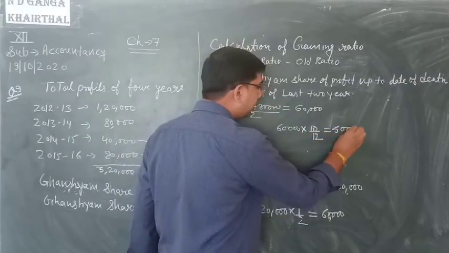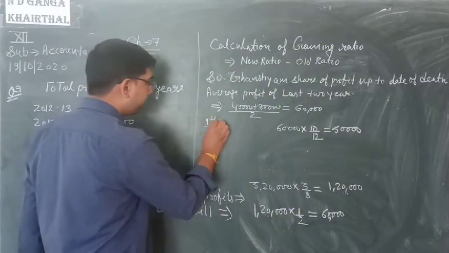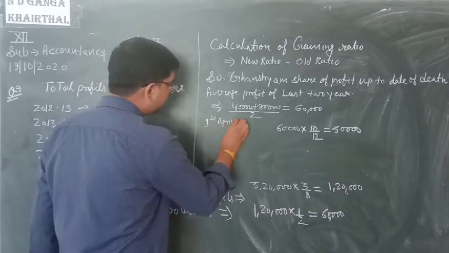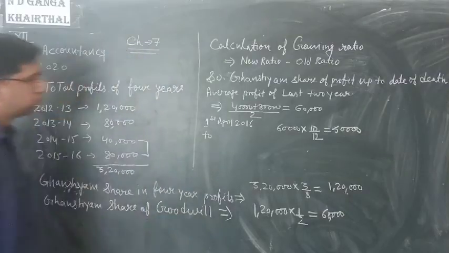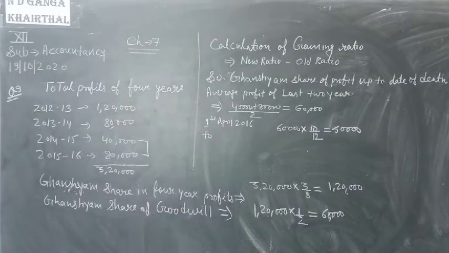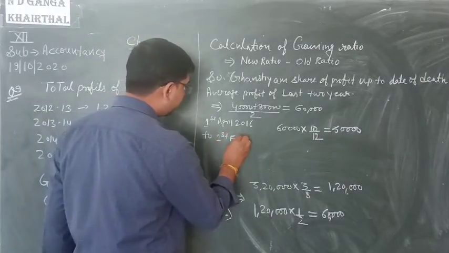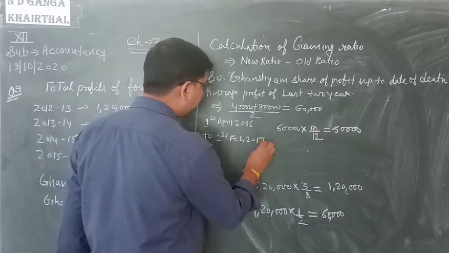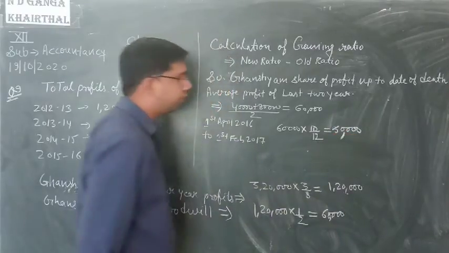The 10-month working period of Ghanshyam is 1st April 2016 to 1st Feb 2017. Okay, so 10-month profit up to the date of death is rupees